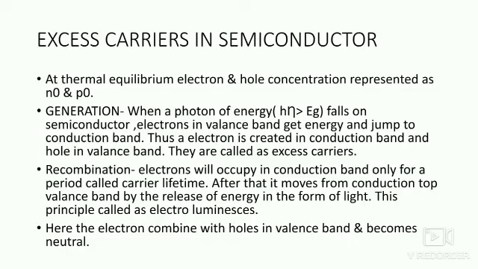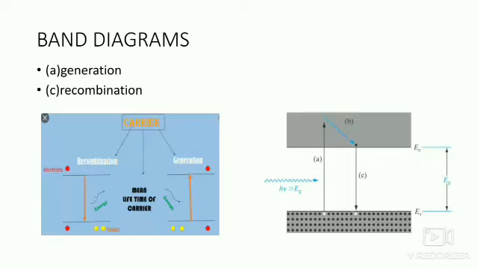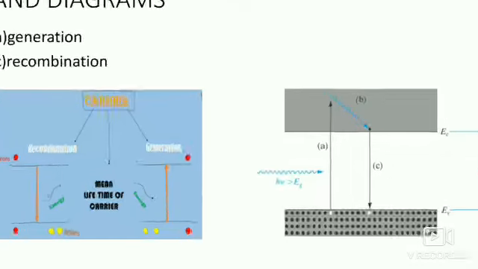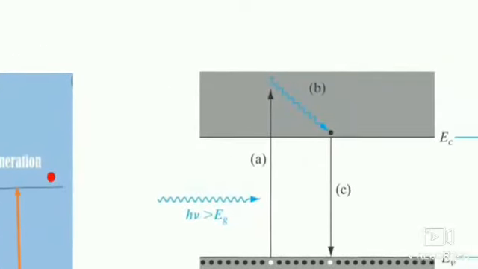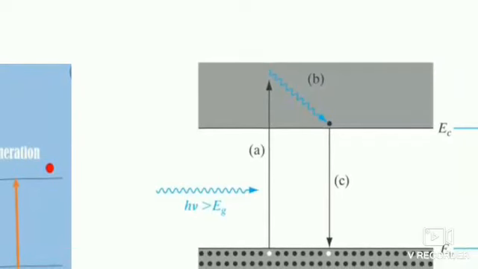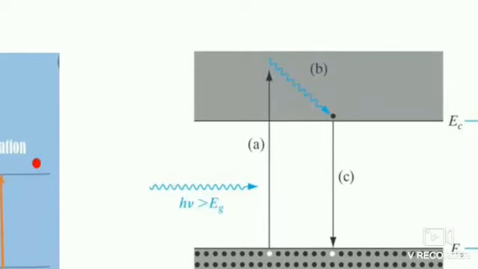After some time, the electron moves from the top energy level to the bottom energy level of the conduction band. It is shown in the blue line, marked as figure B. The line labeled A indicates the electron flow from the valence band to the topmost energy level of the conduction band by acquiring optical energy h mu, which is greater than Eg.